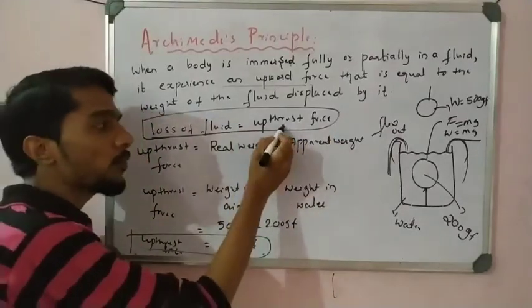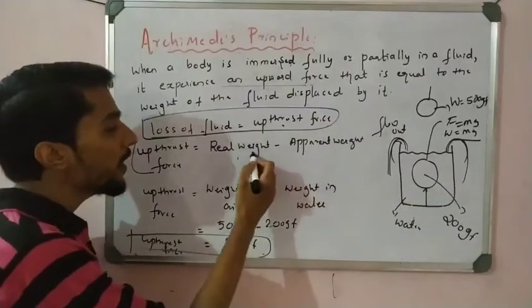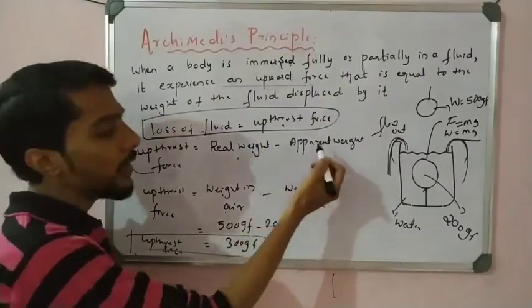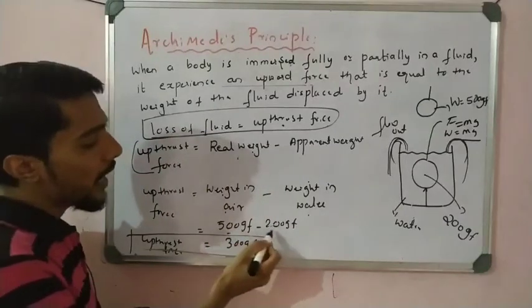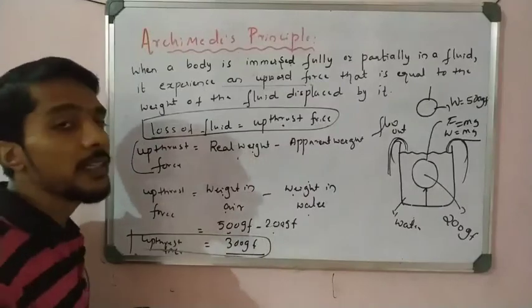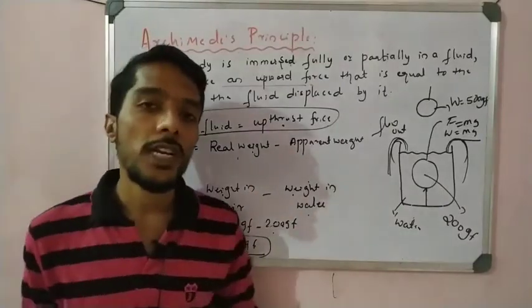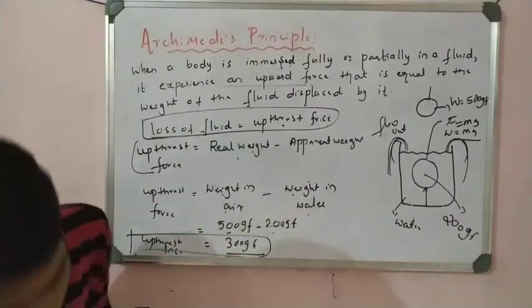So how to calculate upthrust force? Upthrust force is nothing but real weight minus apparent weight. What is the real weight? Weight in air. What is apparent weight? Weight in water. So real weight is 500 gram force, and the weight in water is 200 gram force. So what is the upthrust force here? 300 is the upthrust force. So that is about what the Archimedes principle is, right?